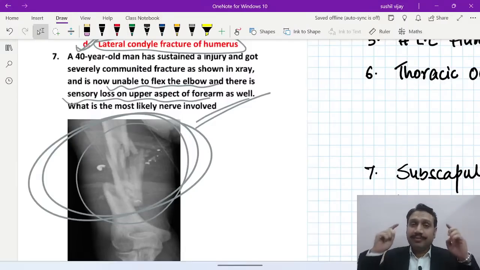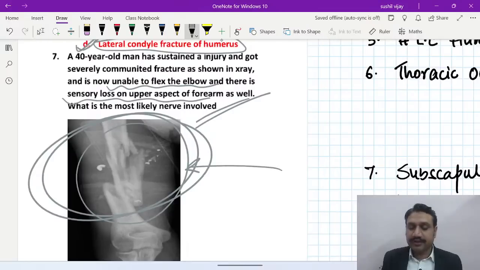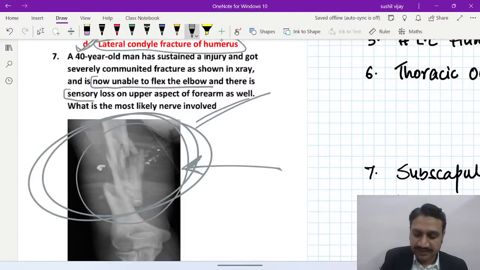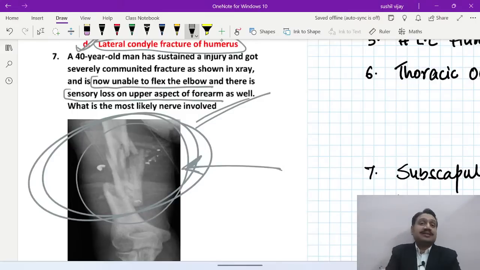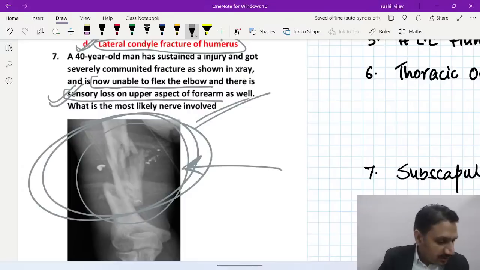Our mind is fixed on seeing this picture only, this X-ray only. But what we have to look at is the clinical presentation of the patient. How is the patient coming to you? The patient is unable to flex the elbow. Second, there is loss of sensation on the upper lateral aspect of the forearm. Why is somebody not able to flex his elbow? Because his biceps is not working. Obviously, that is the flexor we have, and the biceps is supplied by the musculocutaneous nerve. The musculocutaneous nerve has a sensory branch, the lateral cutaneous nerve of the forearm, and that is why there is sensory loss. So, tardy ulnar nerve palsy, lateral condyle. Okay, this one is clear.